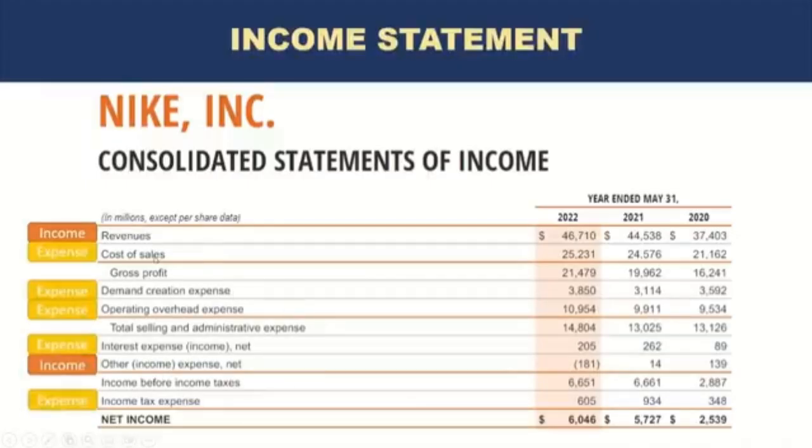So cost of sales, so cost of the products that Nike sells, plus any demand creation expenses, operating expenses. Operating is really the business expenses to run the business, interest expense, and then tax expense. All of them are expenses. And finally, you have net income, which is a difference of income and expenses. Income minus expenses is your net income. So for the year end date, for the 12-month period ending May 31st, 2022, Nike had a net income of 6 billion roughly.